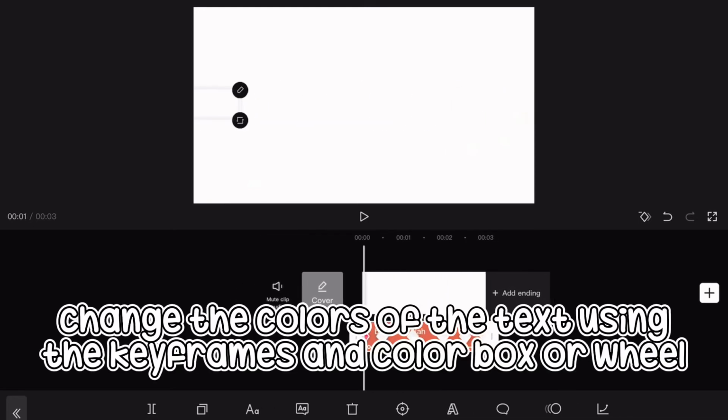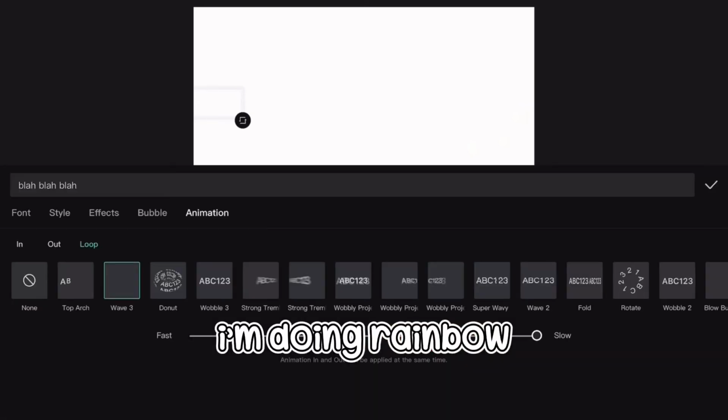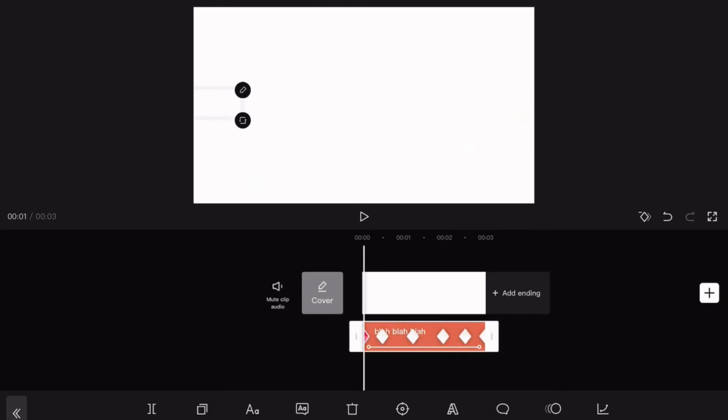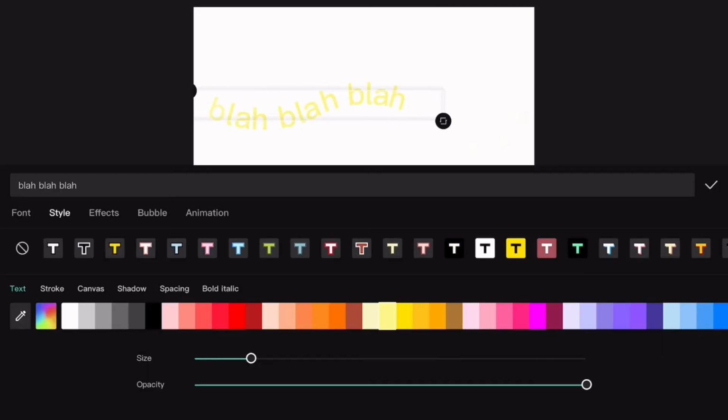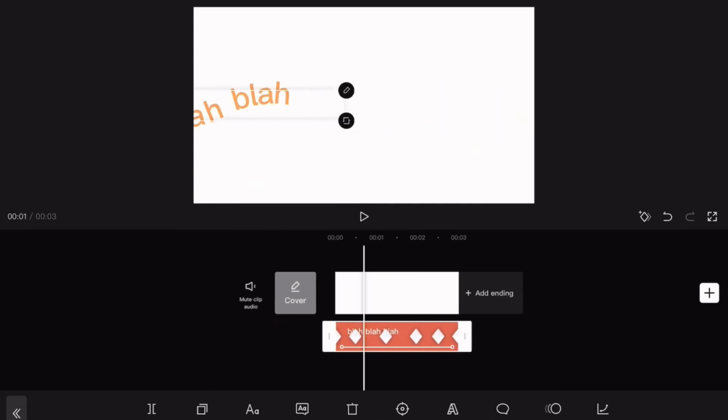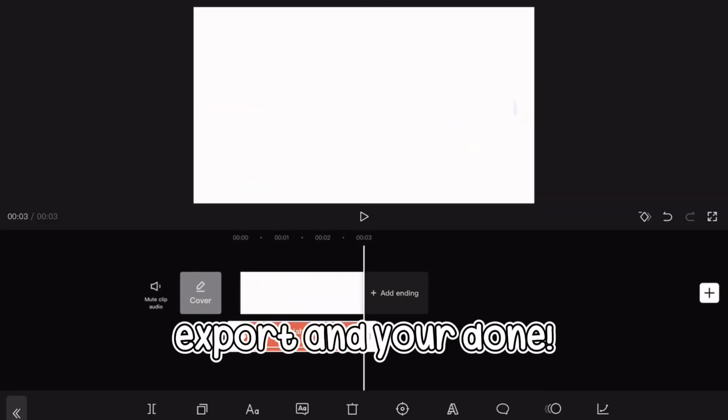Change the colors of the text using keyframes and the color box or wheel. I'm doing rainbow. Repeat as many times as you need or want. Export and you're done.